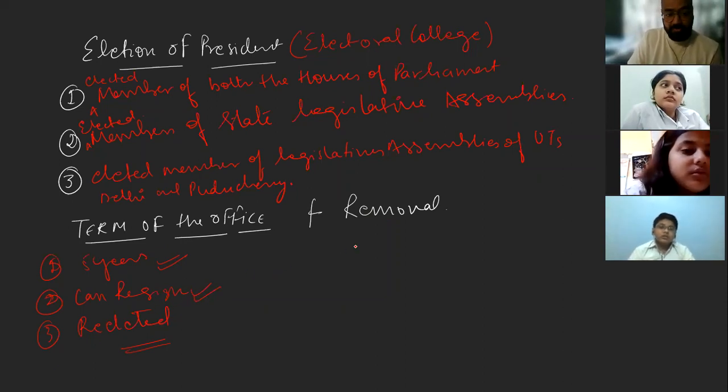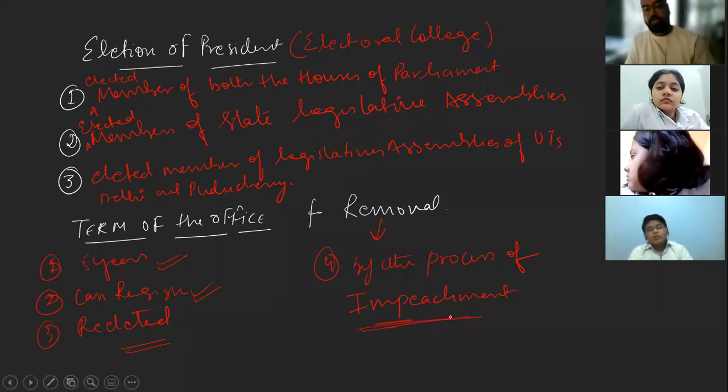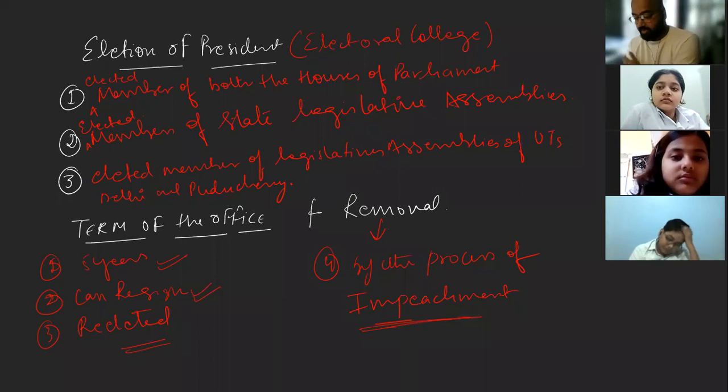The fourth and the most important thing is removal. A president can be removed by the process known as impeachment. Is that clear? So this is the removal of the president. The president can be removed before the expiry of his term.